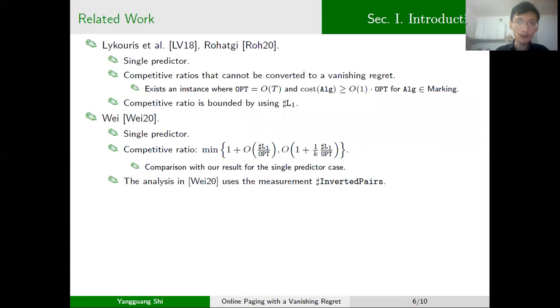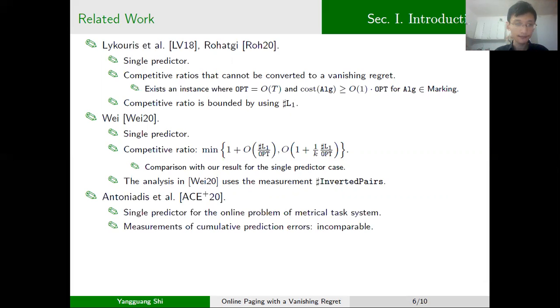Our result for the single predictor case can be viewed as a refinement of his result because we are using a stronger measurement of the prediction errors. In the paper by Antonio Diaz et al. on HTML 20, they consider the single predictor setting for the online problem of the metrical task system, which is a more general system than paging. However, the measurements that they use for the cumulative prediction errors is incomparable with the L1 norm, and it is also incomparable with our measurements.